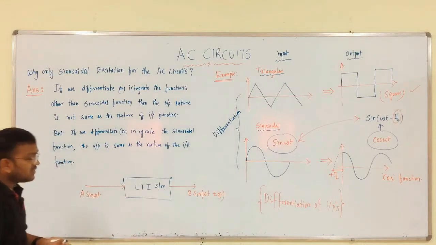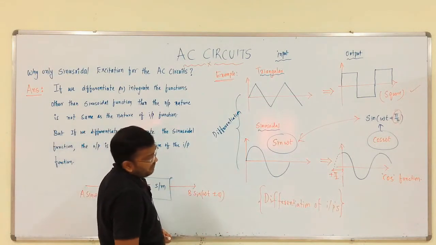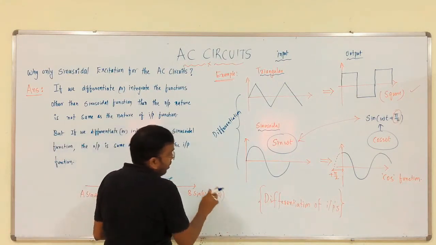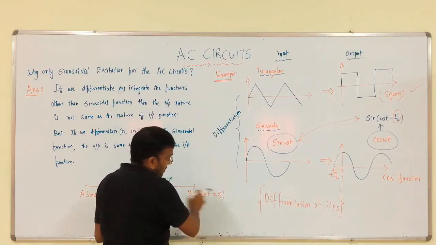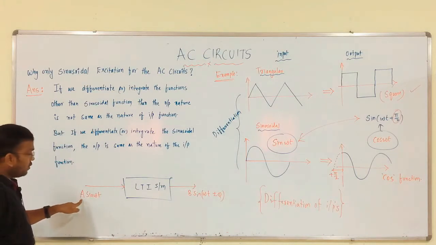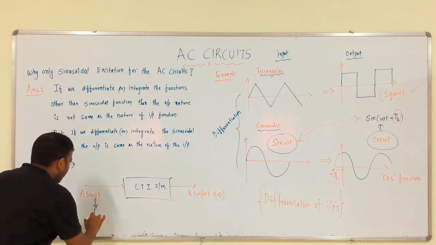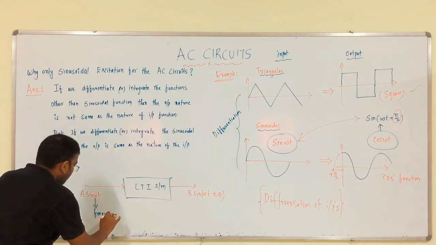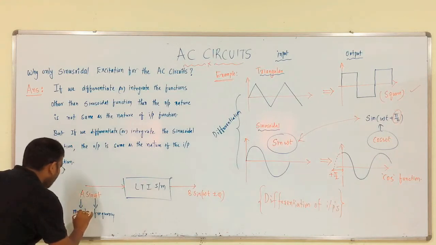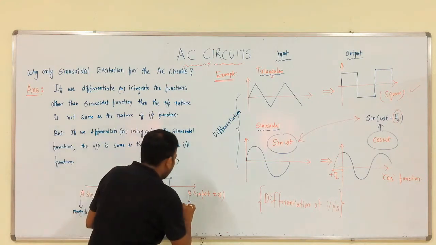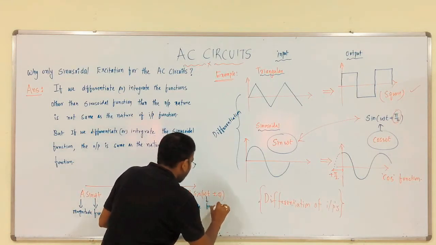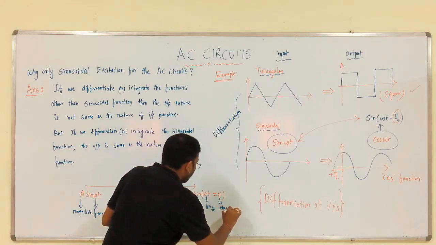What is this phi, sir? That is the phase angle between input and output. We will discuss in detail what is this phase angle and what are the phasor diagrams with respect to this input and output. Okay. So, here A is the magnitude, sin omega t, here same frequency, omega is nothing but frequency. Here the A is magnitude, this is frequency and this is the phase between input and output.